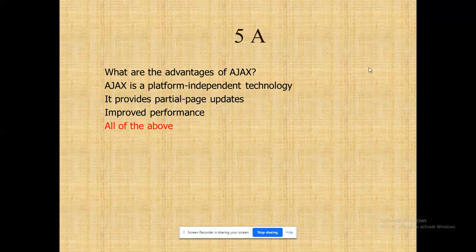I need a scripting language. I need XML. XML is already a platform independent one, right? Java is already a platform independent one. Scripting is what we are using over that. Asynchronous communication means it can communicate in a full duplex mode. That's the main role of Ajax. Partial page updates: only the data will be refreshed, not the entire HTML page. That's what the term provides, partial page updates. Improved performance: yes, ultimately, load balancing for the corresponding website will be managed. That is the reason why Ajax still has a role, right?